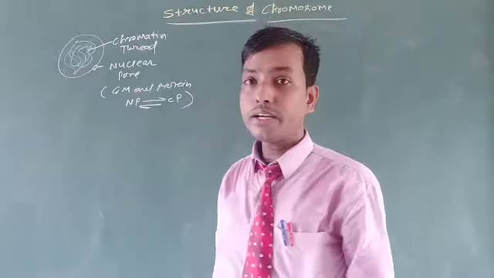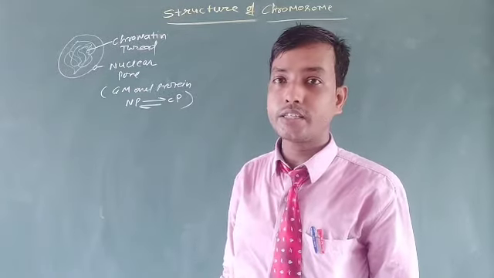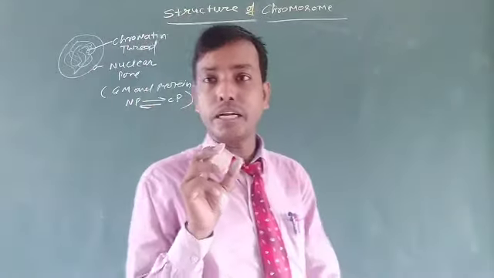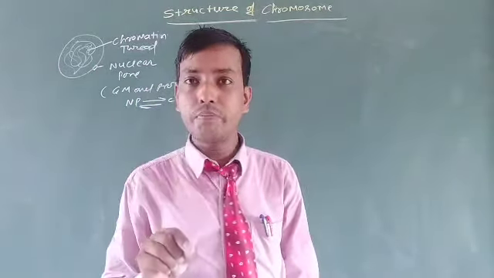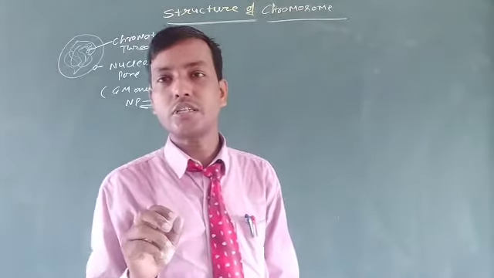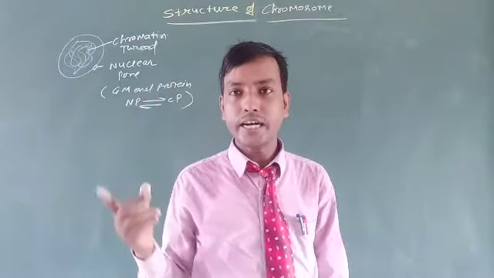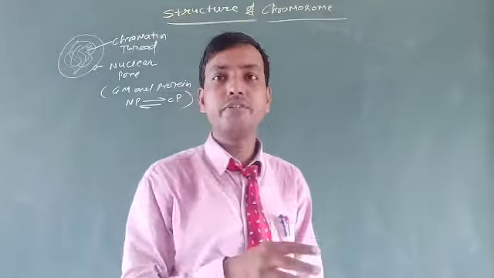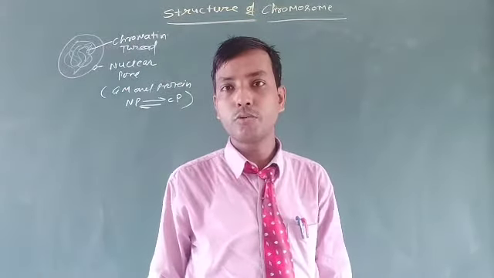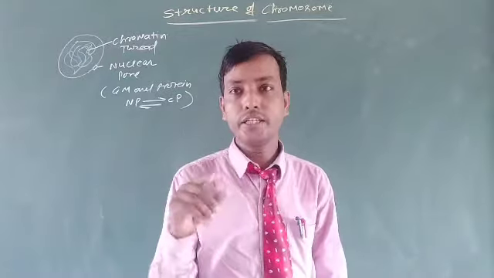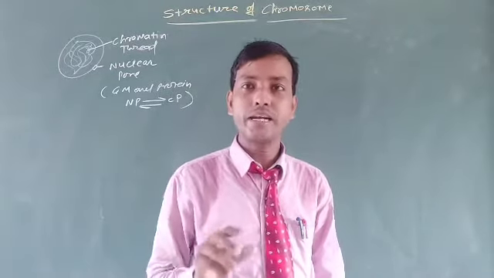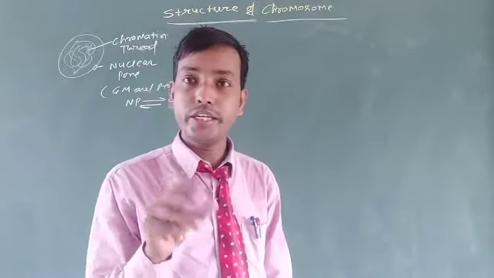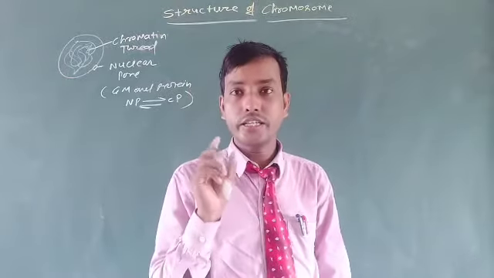Now back to what about the chromatin threads. Actually Waldeyer, a scientist who discovered the chromosome, found that at the time of cell division, the chromatin threads become densely packed to form the Y-shaped or X-shaped structure. That structure are actually seen at the time of the cell division only. That structure later termed as the chromosomes. As per the color giving properties of chromatin threads, the densely packed structure are known as the chromosomes. Chromos means the color and soma means the body. It forms the densely packed body like structure, that is known as the chromosome.